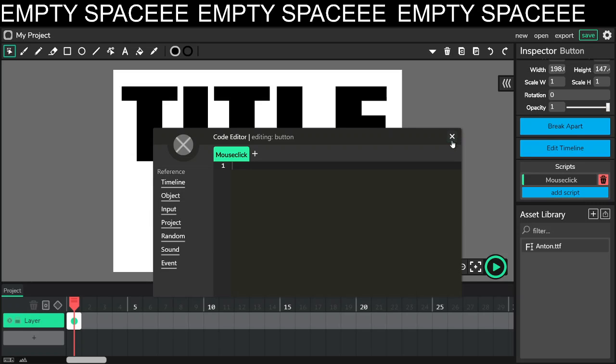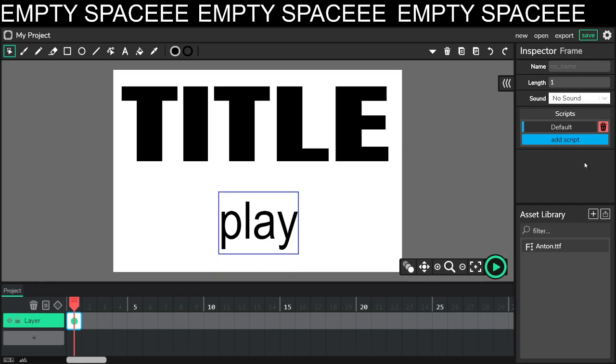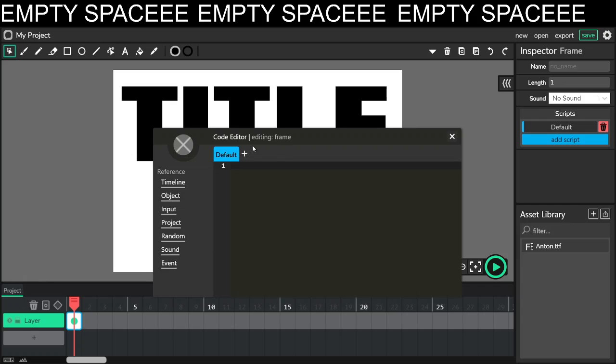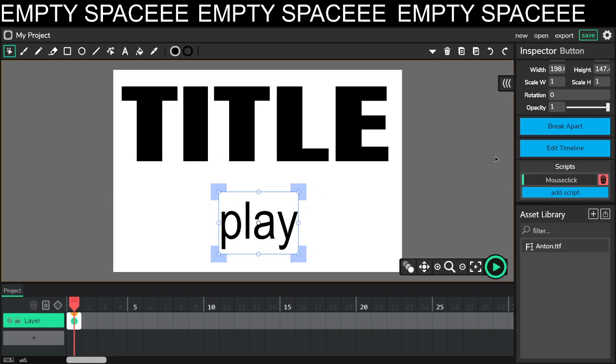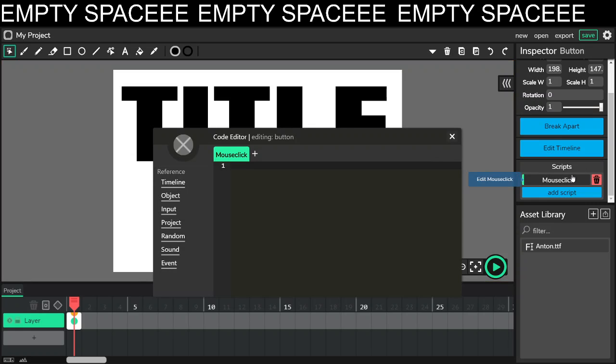Okay, so let's do the code here. Let's edit the frame that the play button is in. In this frame, we're going to type in stop. So that's good. That's it. And in the play button, you can see the scripts in the inspector, mouse click. As you can see, play, and these little parentheses that you can see.